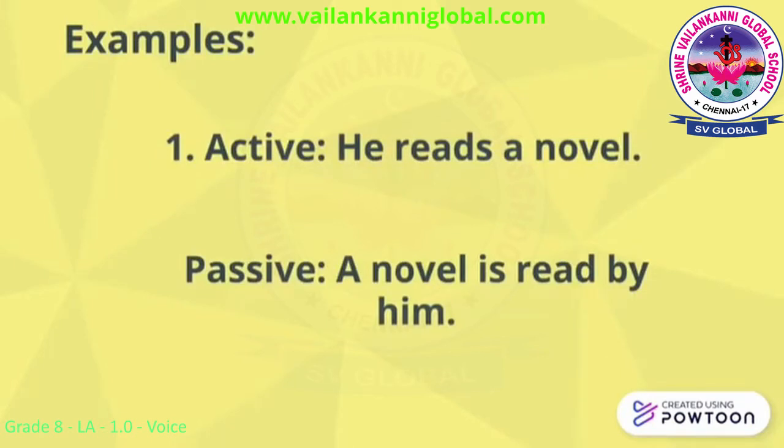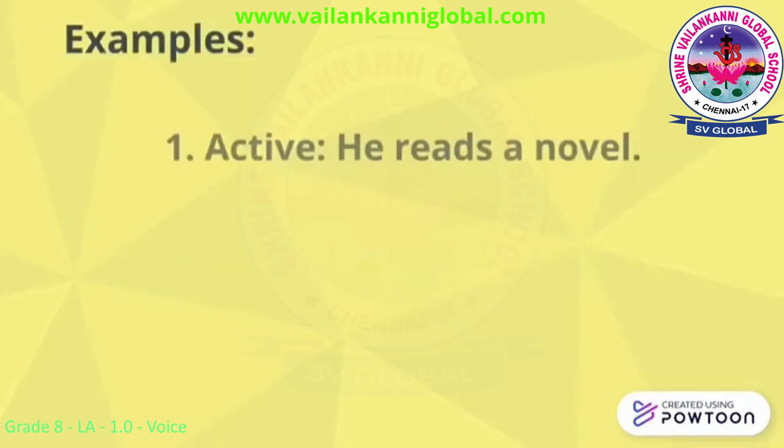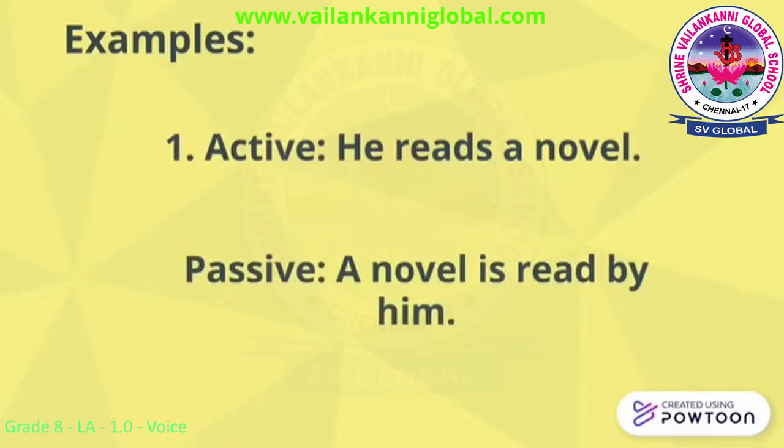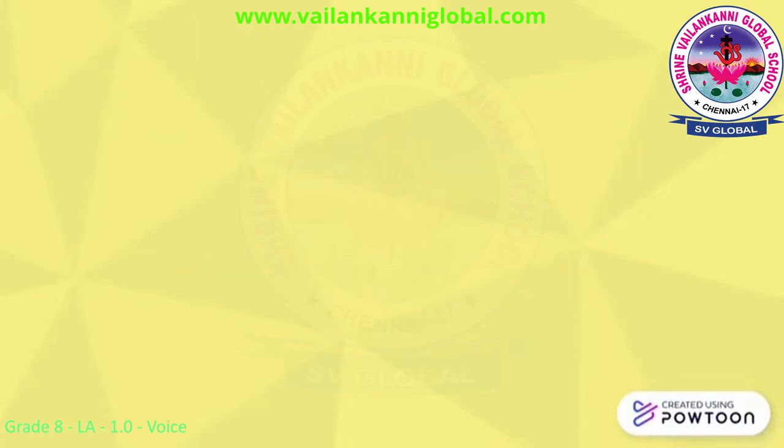So a novel is read because the auxiliary verbs are is, am, are, and a novel is singular, and so we are supposed to use is. So already we began with an object, a novel, and then we know the auxiliary verb, that is, because novel is singular. And now let's change the verb reads into verb 3 form. Verb 3 form of reads is read. There won't be any change in the spelling but the pronunciation is read.